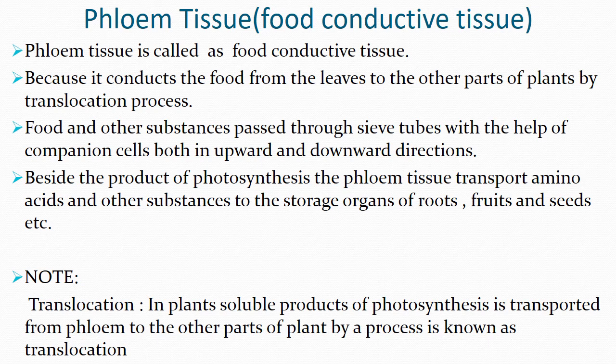Besides the products of photosynthesis, the phloem tissue also transports amino acids and other substances to the storage organs of the roots, fruits and seeds. These amino acids and other substances are to be moved through the phloem tissue. Where are they to be moved? They are moved to the storage organs of the roots, fruits, seeds, all parts.